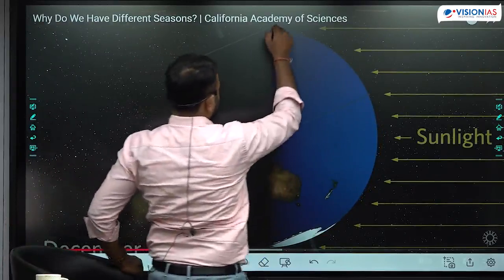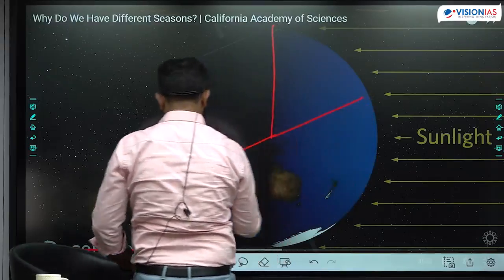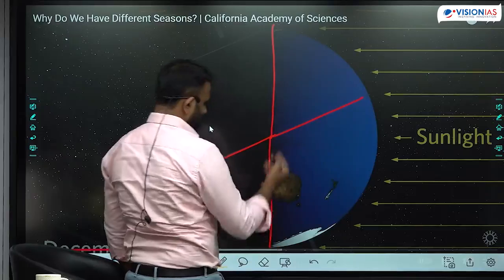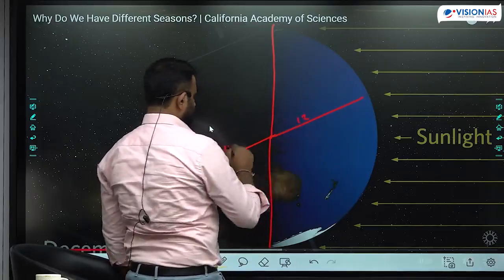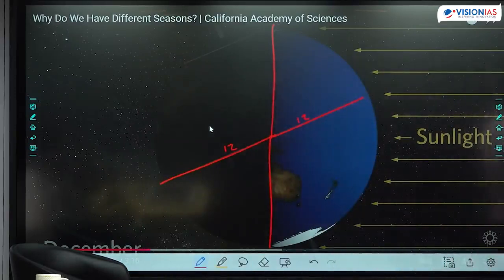Length of the day is shortest here. Every latitude is experiencing its own shortest length of the day. In the north, the equator is anyway 12 hours of day, 12 hours of night throughout. That is why the equator is called hot and wet climate. Throughout the year, it remains 12 hours of day, 12 hours of night. It will not change.